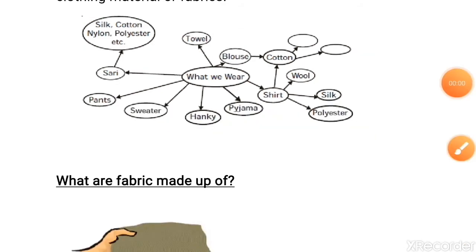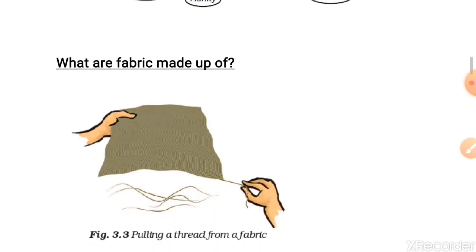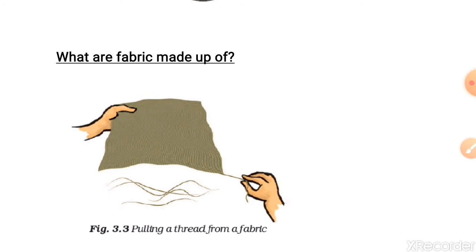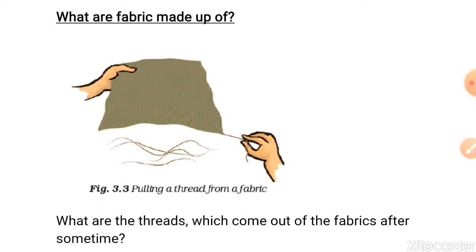sweat. Here we observe that the different kinds of clothes that we use in our daily life are made of different clothing materials or fabrics. The terms you heard, silk, cotton, nylon, polyester, wool, they all are kinds of fabrics that we use in our daily life. Now students, we will find out what fabrics are made of. For this you have to take a piece of cloth that can be made of any fabric, and at the corner you will see some loose threads. When you try to pull, these threads will come out.